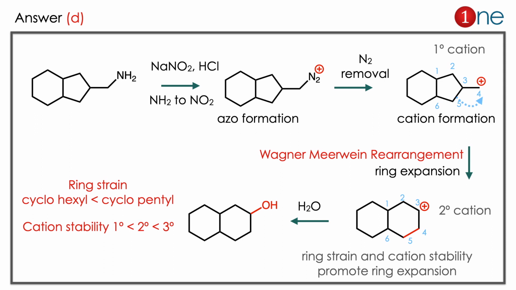Then you are using the water. So the cation is quenched as an OH here. So the ring expansion clearly occurs. The answer is D. Here you have to learn 2 things. One is that cation stability always promotes the higher order cation, which is secondary or tertiary. Second thing is, if there is a ring strain, always go for the ring expansion.